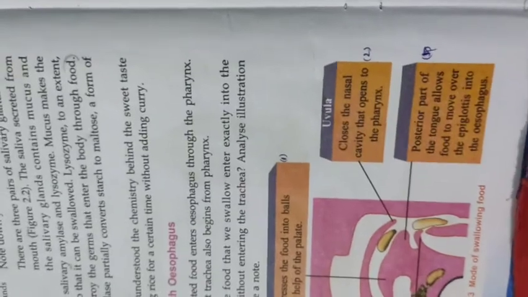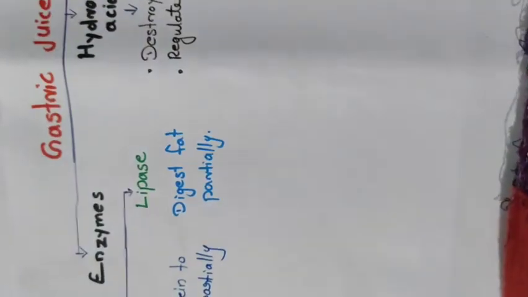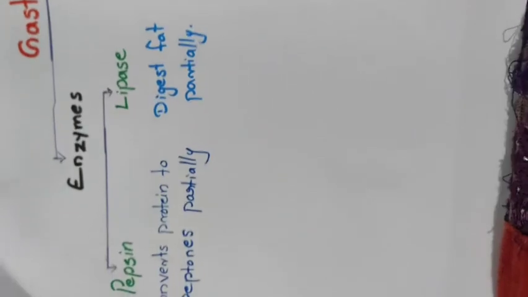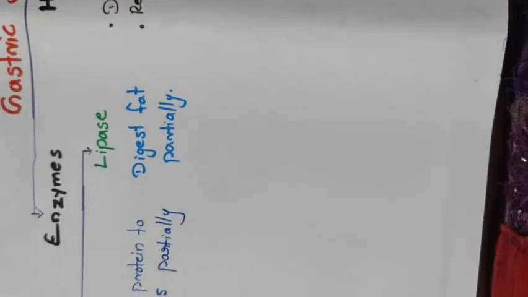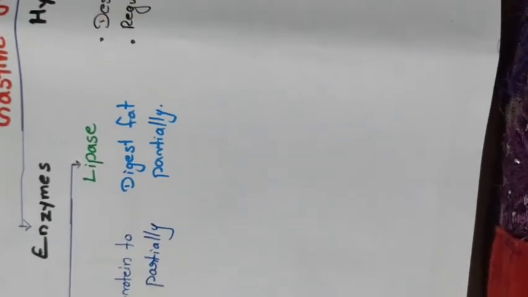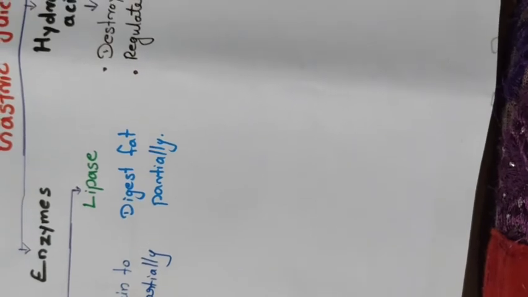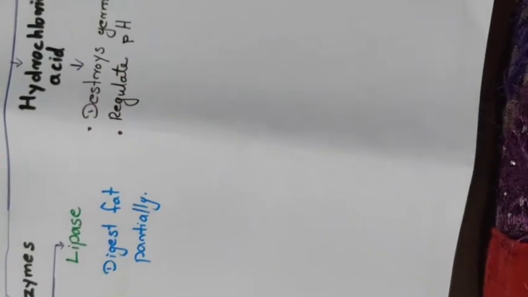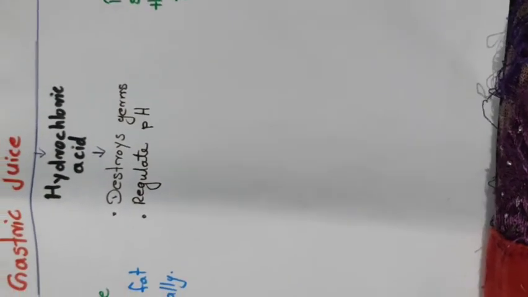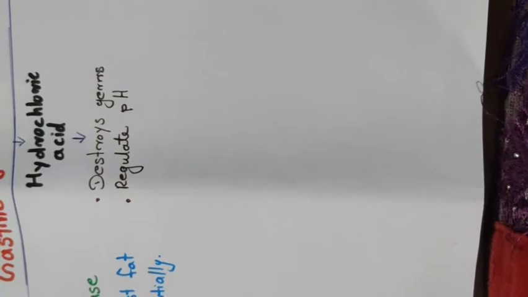Name the components of the gastric juice. Enzymes, hydrochloric acid and mucus. In enzymes, two types are present, pepsin and lipase. These are the components of gastric juice. Then what is the function of pepsin? Pepsin converts protein to peptones.